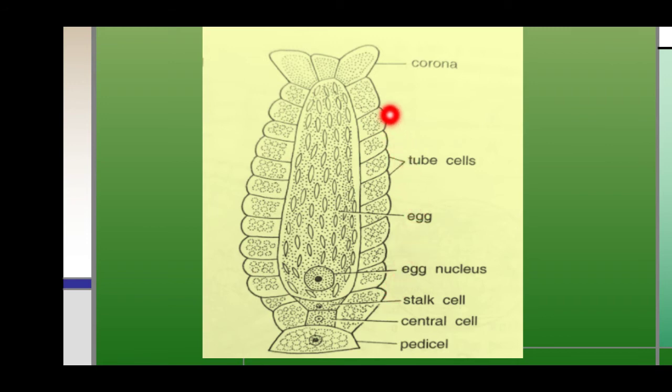The nucule also possesses jacket cells, and these jacket cells are named the corona and the tube cells. There are 5 tube cells in the nucule, and these tube cells are spirally coiled, and these 5 spirally twisted tube cells completely cover the nucule except at the tip. At the tip of the nucule there are 5 corona cells.